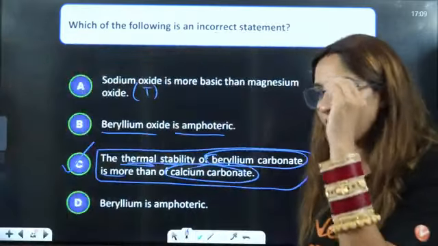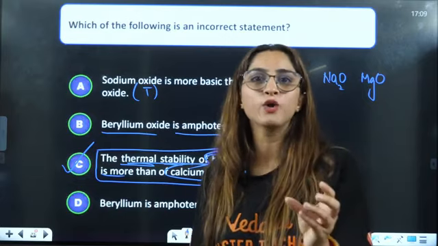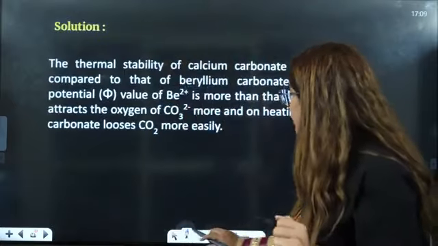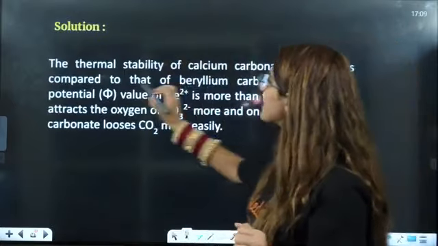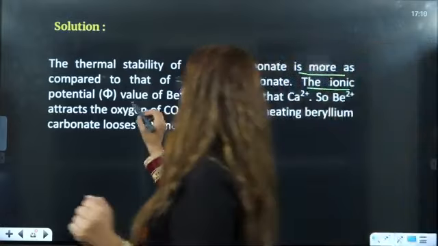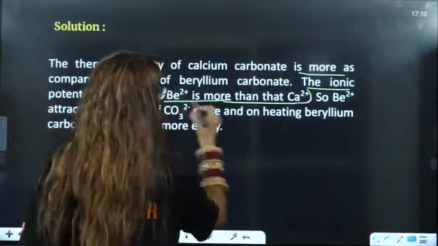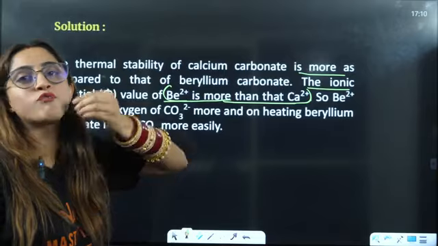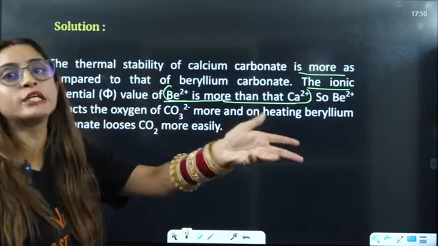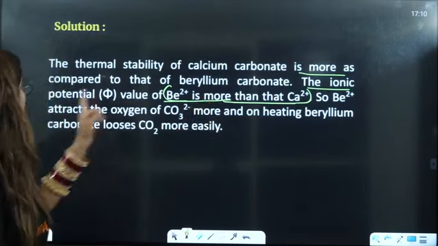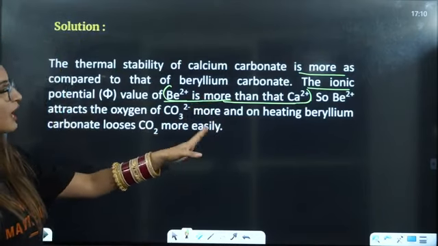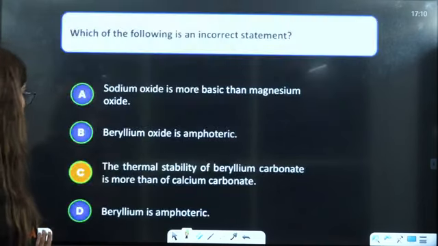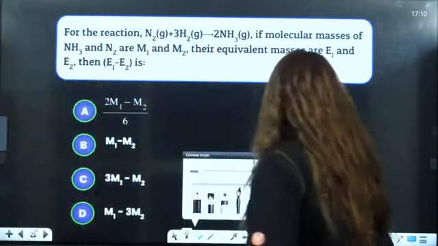Tell me just one simple general thing: in your entire chemistry, have you seen calcium carbonate or beryllium carbonate? You must have seen calcium carbonate, not beryllium carbonate. Its stability is more as compared to that of beryllium. The ionic potential of beryllium is more than that of calcium, right? That is why its stability is less. Beryllium 2 positive wants to be in ion form, that is why it will dissociate into ions faster, and that is why it is less stable. It attracts oxygen more, and on heating beryllium carbonate loses CO2 more easily, right? So calcium carbonate is more thermally stable, not that.